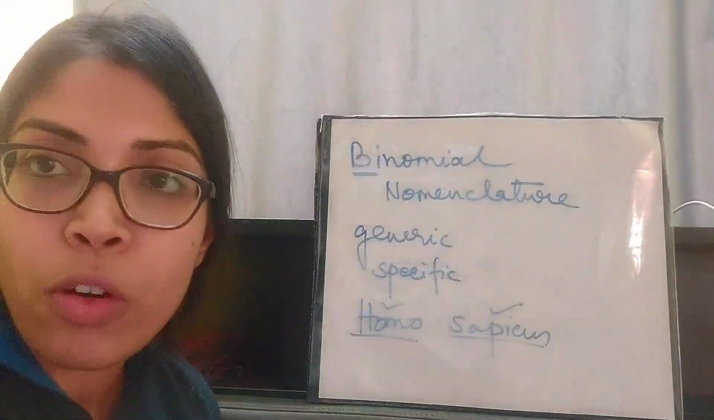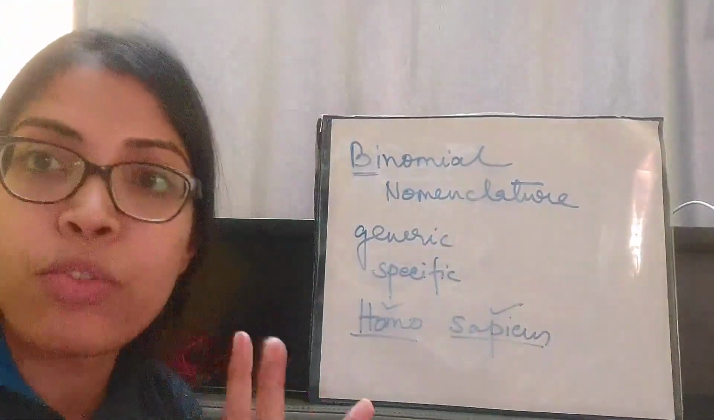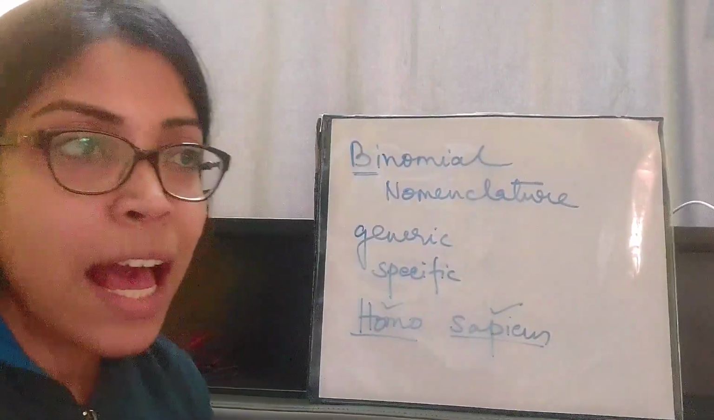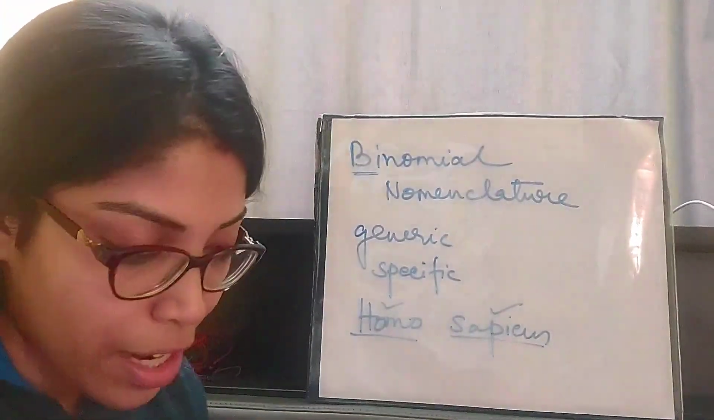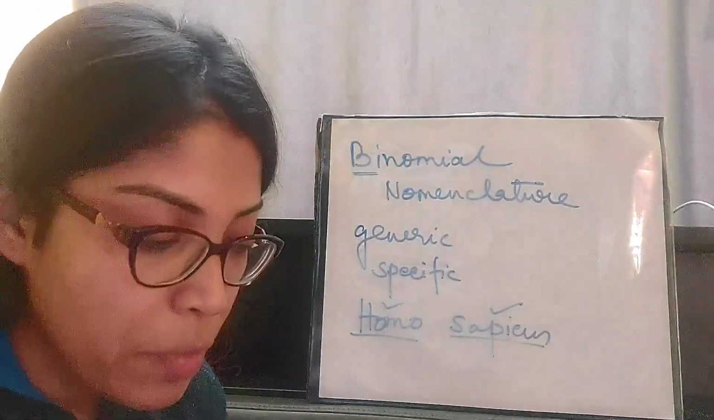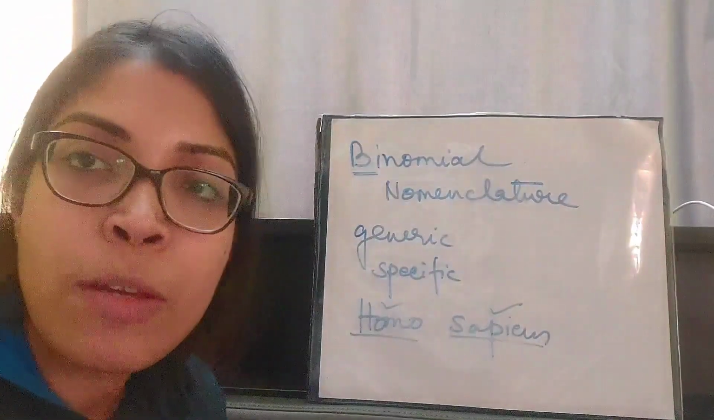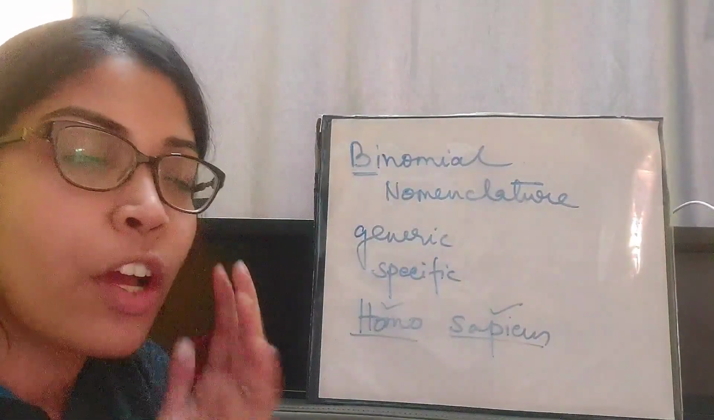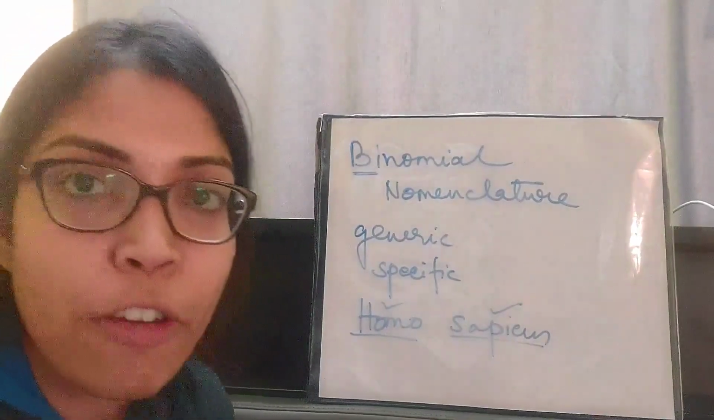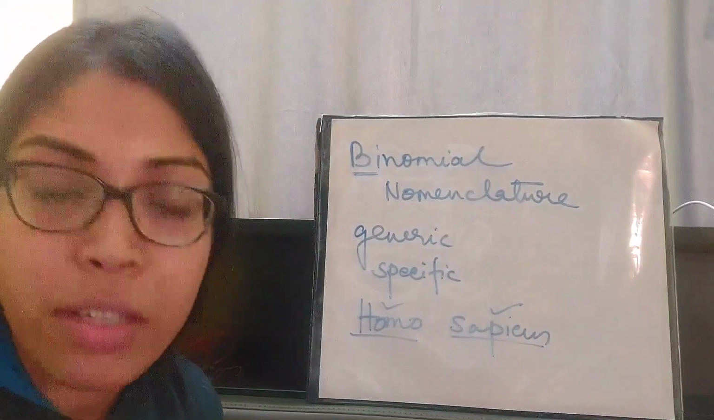All the rules of this binomial nomenclature are recognized in three books, and these rules, as I said, are international. The names of the books are important: Philosophia Botanica, Species Plantarum and Systema Naturae. These three books recognize all the rules of binomial nomenclature, that means the rules of naming an organism.